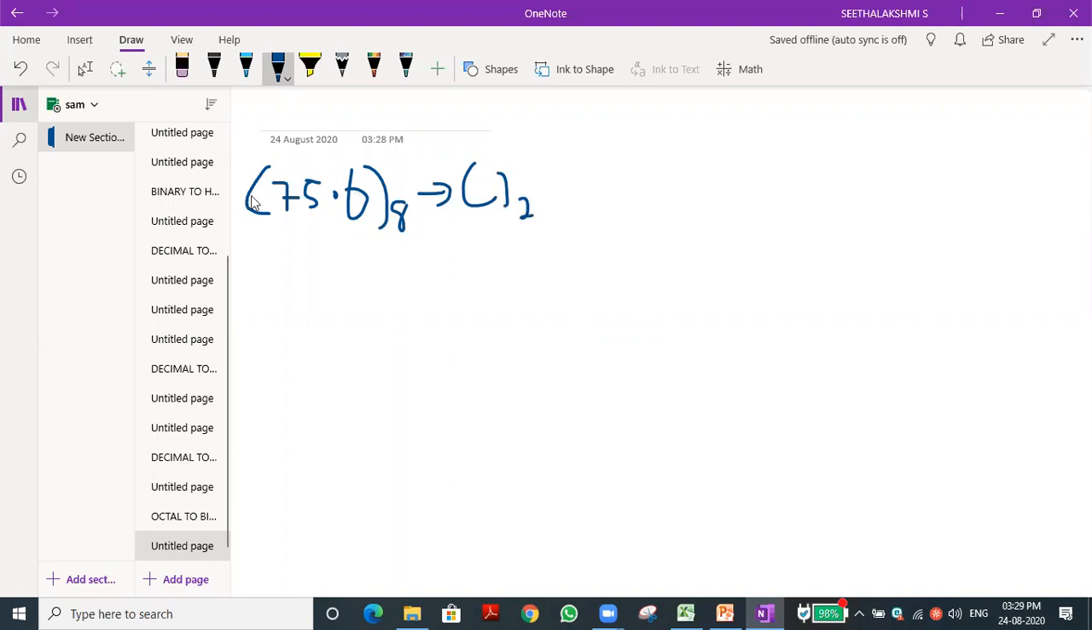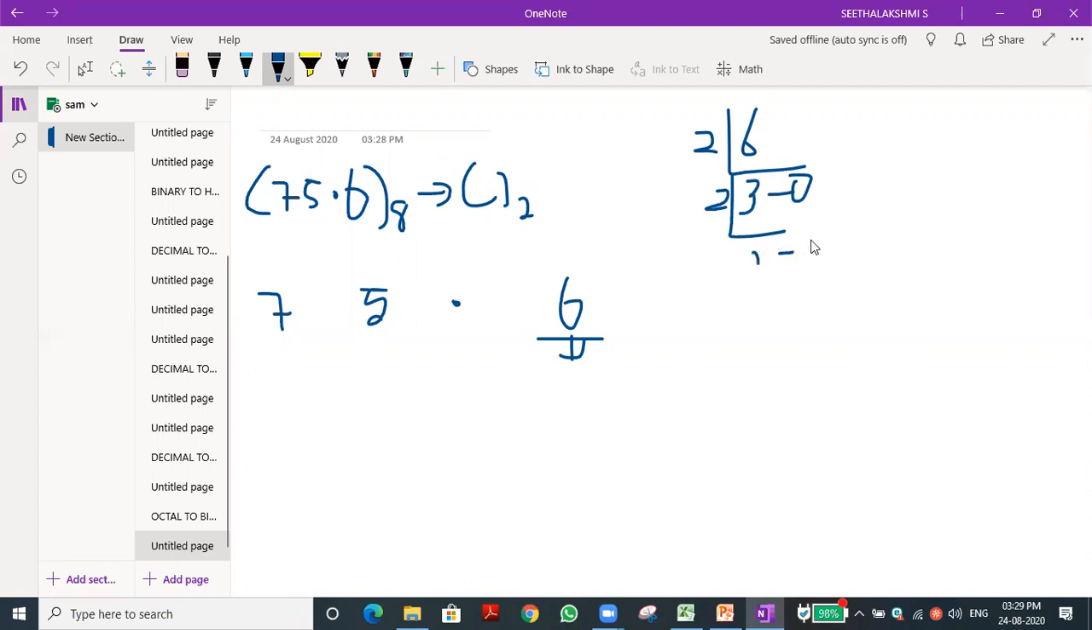First we will do the integer part: 7, then 5, then the dot, then 6 is there. What is the binary value of 6? Divide 6 by 2: 3 twos are 6, remainder 0. Then again divide 3 by 2: 1 two is 2, remainder 1, and then 1. So from bottom to top, 1 1 0. There is no problem because it is already a 3-bit group.